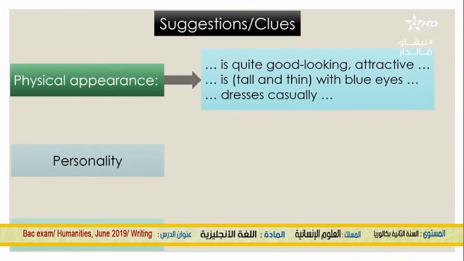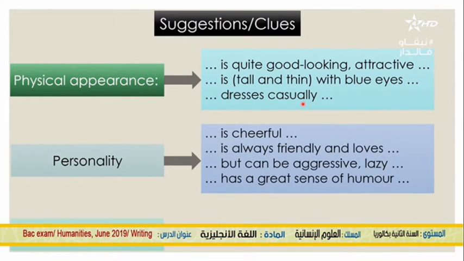To describe his or her physical appearance, you can say, for example, that your friend is quite good-looking, attractive, beautiful, etc. Is tall and thin with blue eyes, is short and fat with brown eyes, etc. You can say that your friend dresses casually or formally.